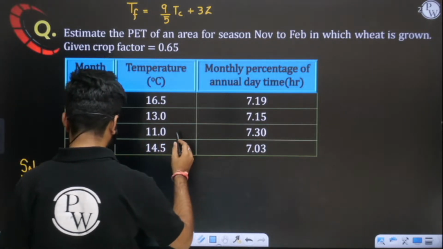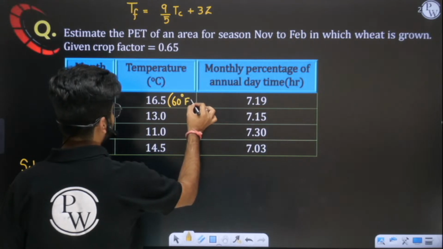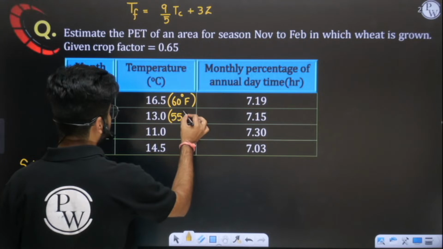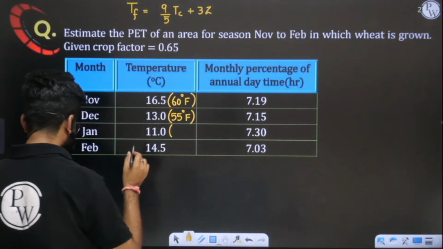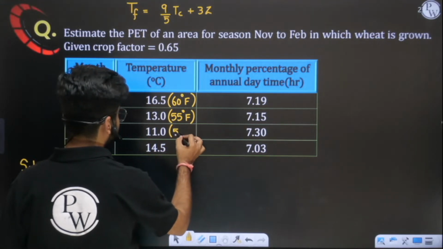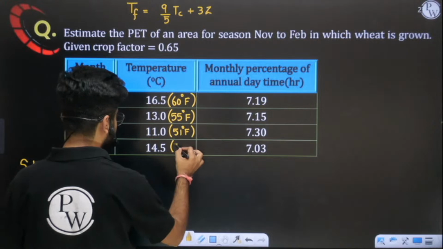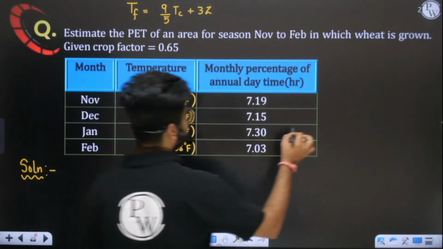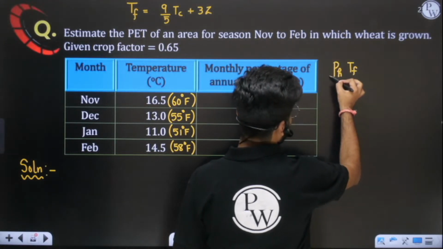So let me write in the bracket here. This will be 60 degree Fahrenheit. Similarly, this value will be 55 degree Fahrenheit. I hope with the help of this formula, you are able to convert it. Then this 11 degree Celsius is 51 degree Fahrenheit. This 14.5 is 58 degree Fahrenheit. I hope you have converted it. Now we will make a column which is pH multiplied by TF divided by 100.